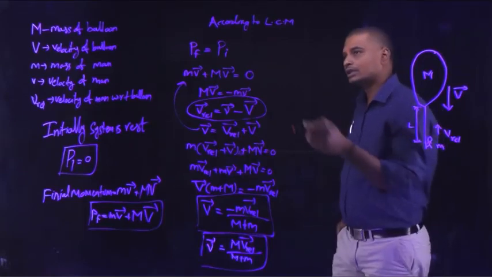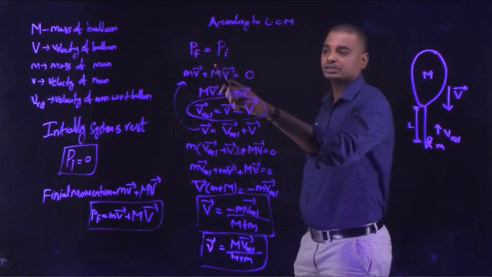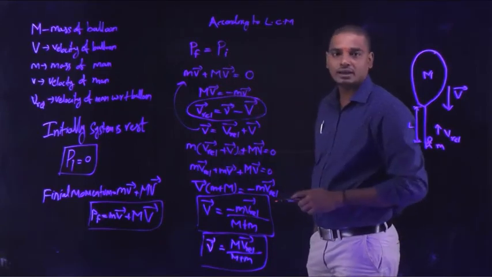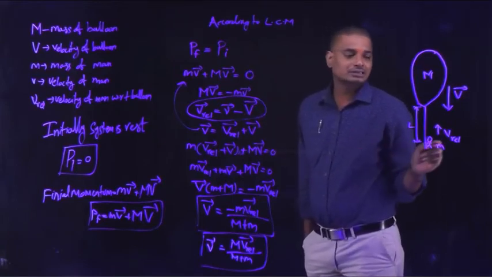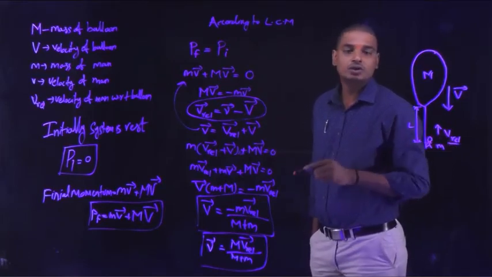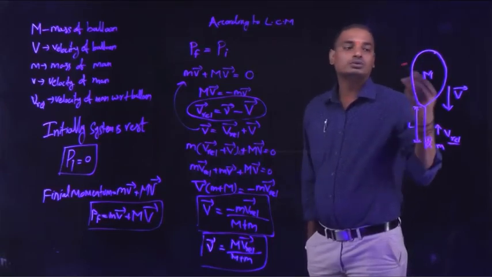Here, according to the law of conservation of momentum, total momentum remains constant, which means initial momentum is equal to final momentum. In the question, there is a relative velocity V relative, which is the relative velocity of the man with respect to the balloon.